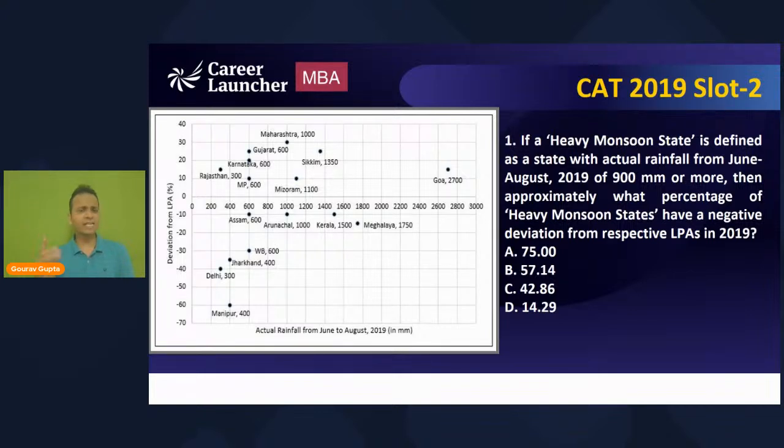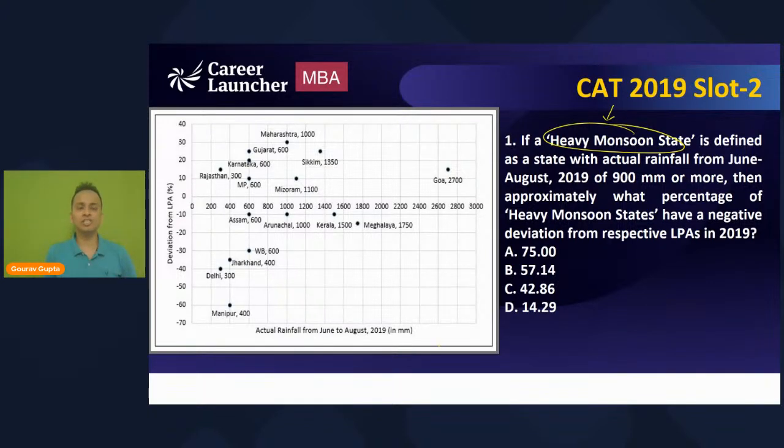First thing I want from each and every one of you, if you are mentally present in this session: they are defining heavy monsoon states, right? So can you just give me the initials of all the states which are termed as heavy monsoon states?